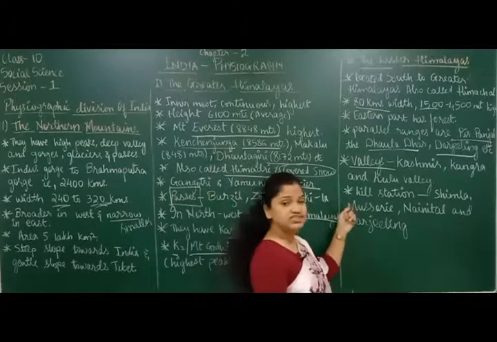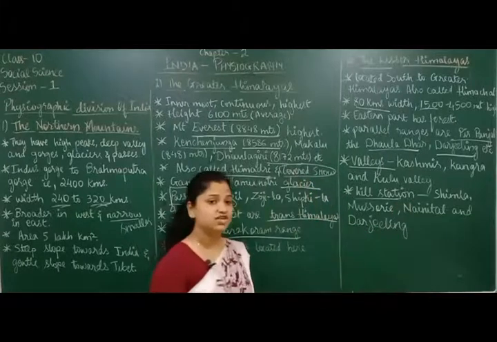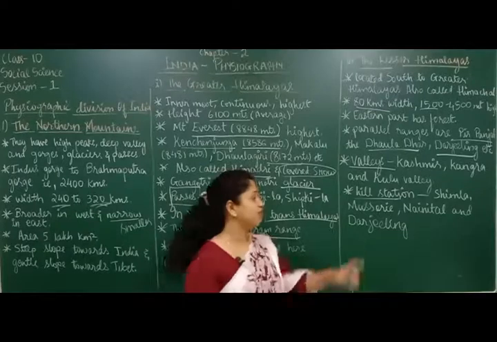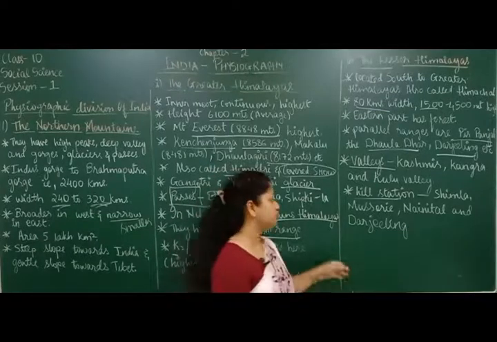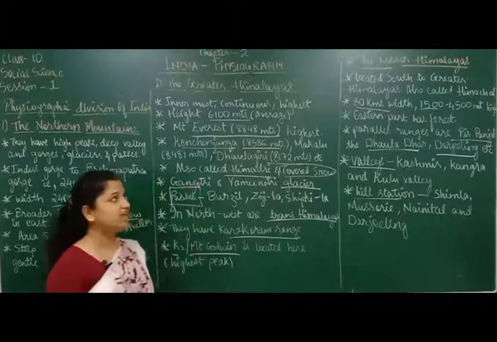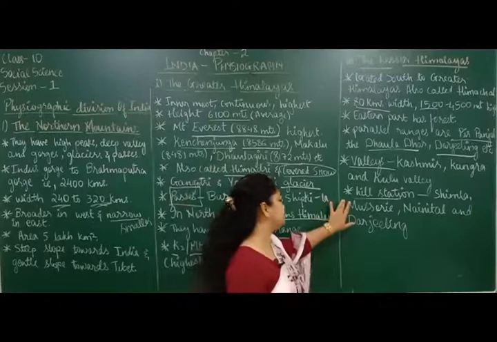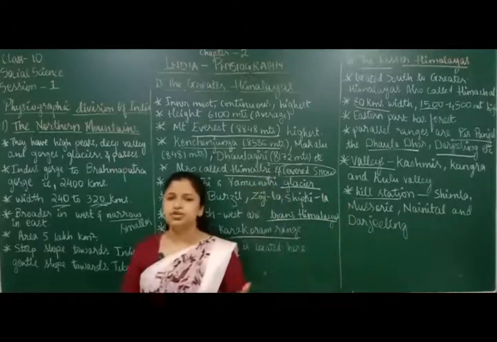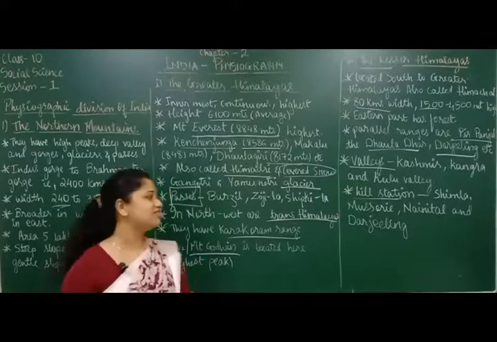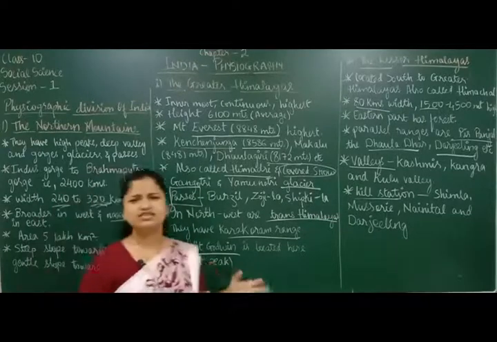Also, we have different hill stations there in the Lesser Himalayas. Which are the hill stations? We have Shimla, Mussoorie, Nainital, and also Darjeeling. These are the important hill stations present in the Lesser Himalayas. Usually you will see even in movies, for vacation, people go to different hill stations. In the north they will go to Shimla or Nainital or Darjeeling. These are very beautiful places.